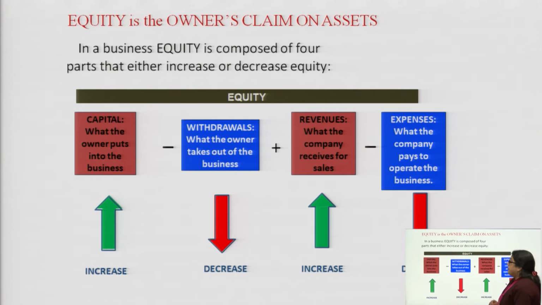This is the equity. It would be easier this way, because equity is not just equity. There are four things. By addition or by subtraction, they affect this equity. Maybe the equity increases, maybe it will decrease. In the business, equity is comprised of four parts that either increase or decrease equity. We will go one by one.